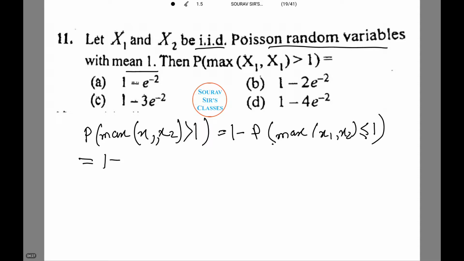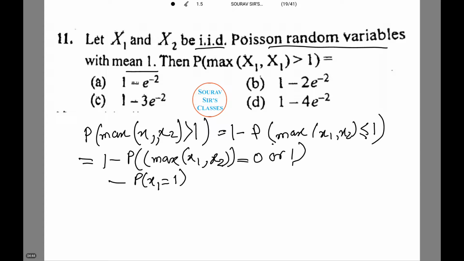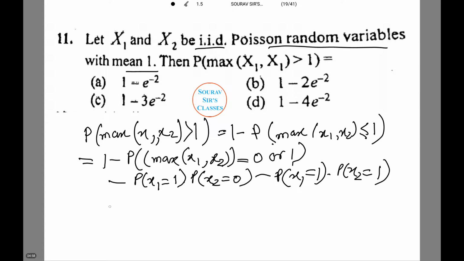This equals 1 minus P such that max(X1, X2) is equal to 0 or 1, minus probability X1 equals 1 into probability X2 equals 0, minus probability X1 equals 1 into probability X2 equals 1.